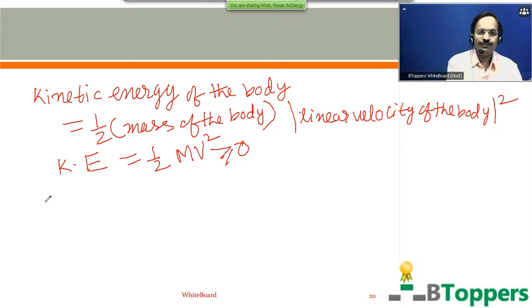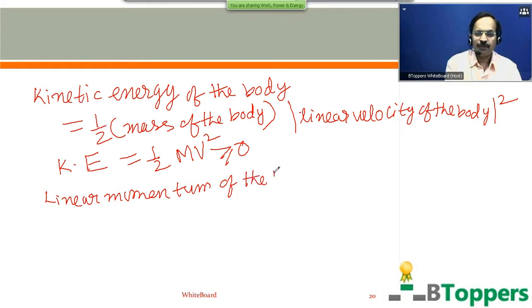The magnitude of the linear momentum of the body in pure translatory motion is denoted by letter P. That can be written as the product of the mass of the body and magnitude of linear velocity of the body.